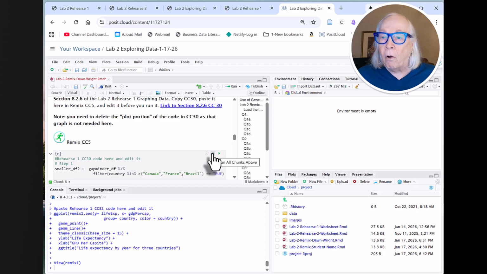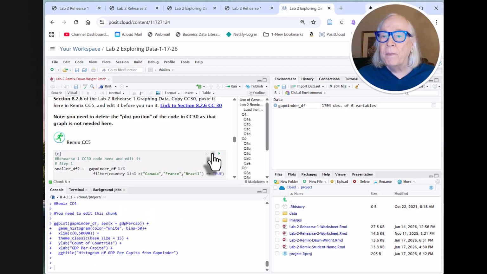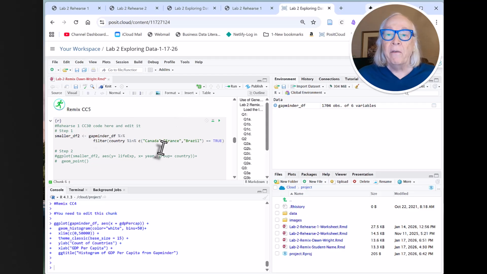This is run all code chunks above. That's what I need because we need to reinvigorate all those things. So I'm going to run those. And you can see now we've got our Gapminder back, which is what we need there. And we want to filter it for which countries?